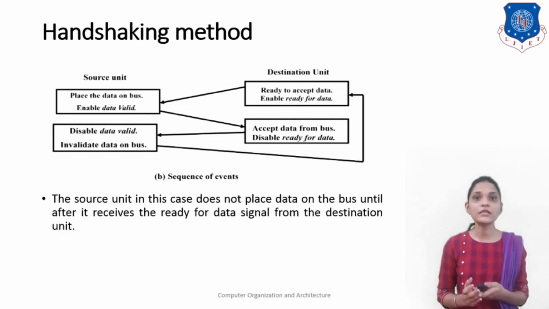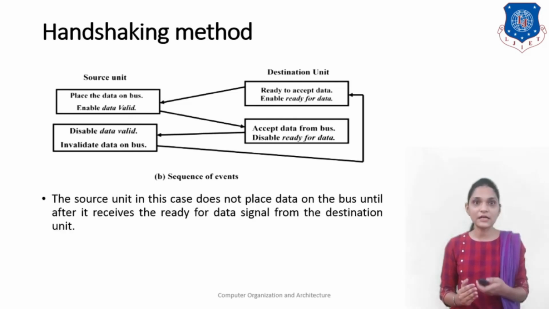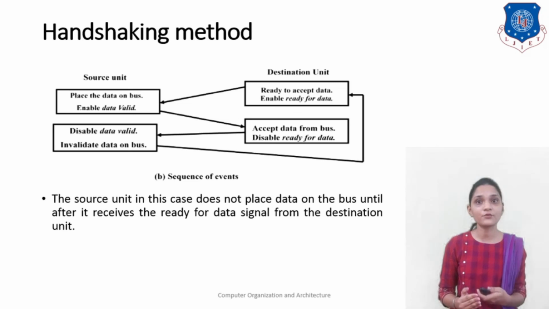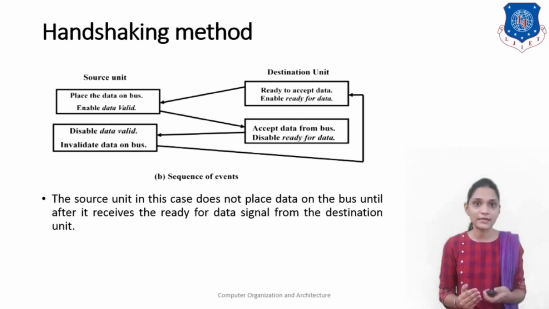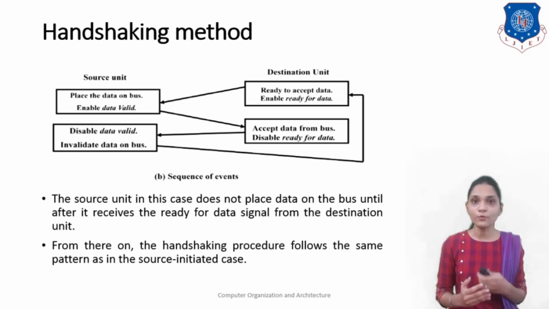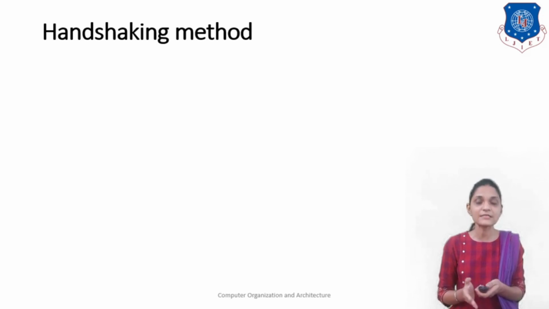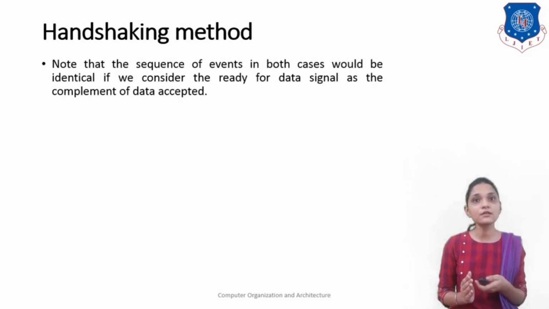Here the source unit in this case does not place the data on the bus until it receives the ready for data signal from the destination unit. From there on, the handshaking procedure follows the same pattern as we used in the source initiated case.